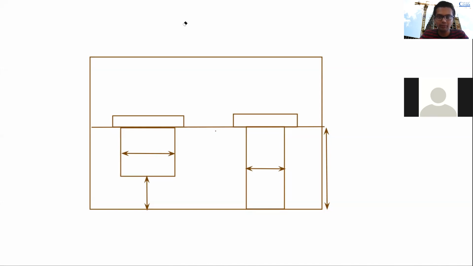Okay, so I'll continue, and now we'll provide the values for this. The general height of the lintel is 7 feet, which is a standard. Now let us take this particular length, the floor to floor height of a building, as 10 feet, say, which is also standard. So 10 feet is the floor to floor height, and 7 feet is the lintel level.